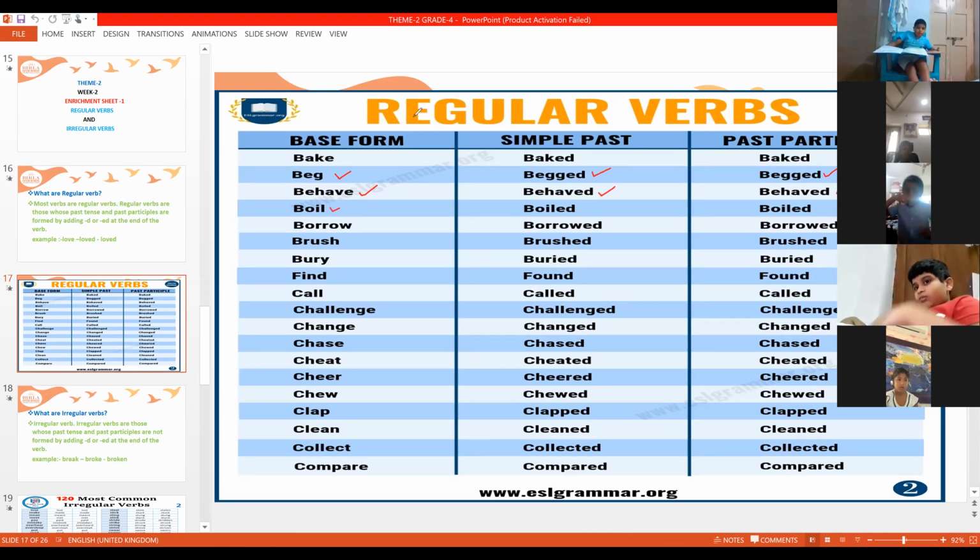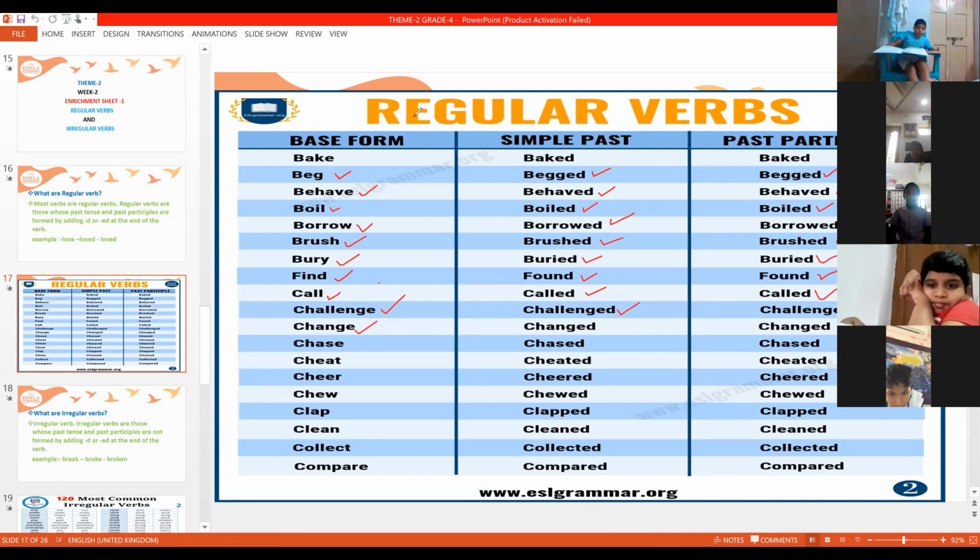Boil, boiled, boiled. Borrow, borrowed, borrowed. Brush, brushed, brushed. Bury, buried, buried. Find, found, found. Call, called, called. Challenge, challenged, challenged.